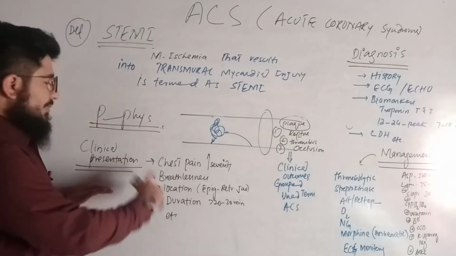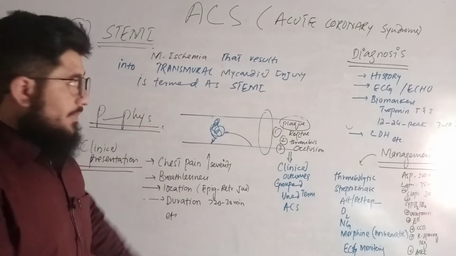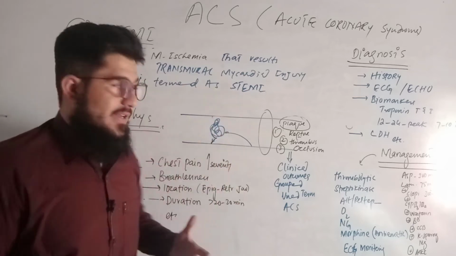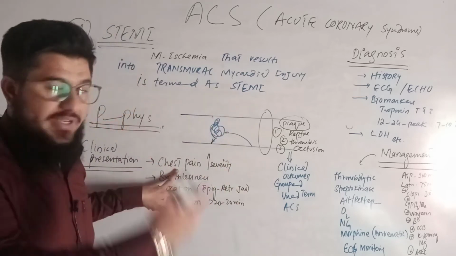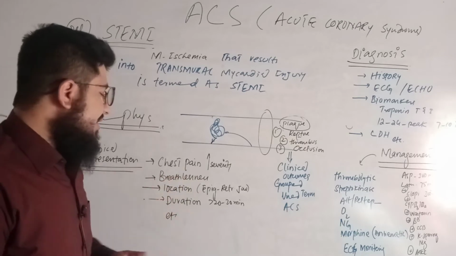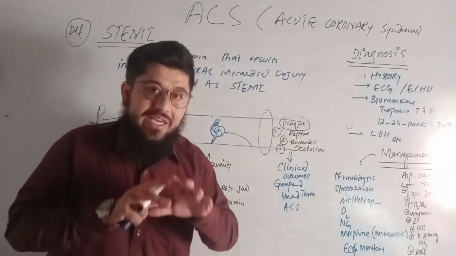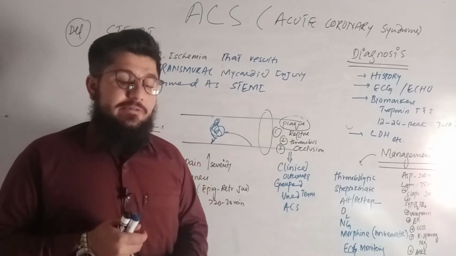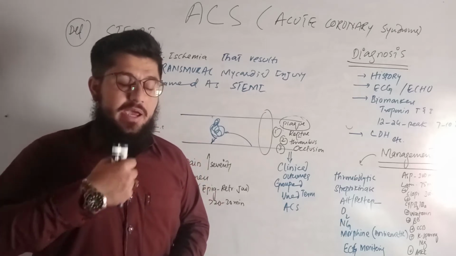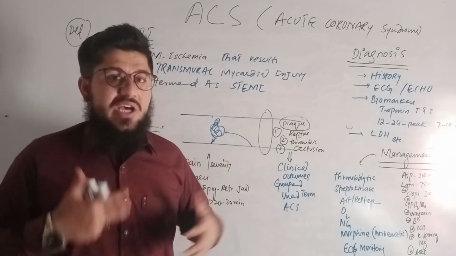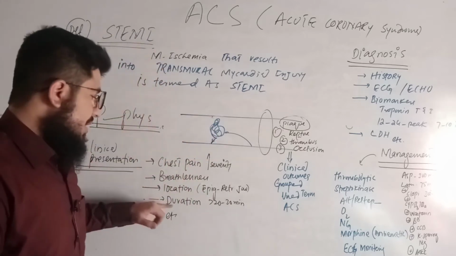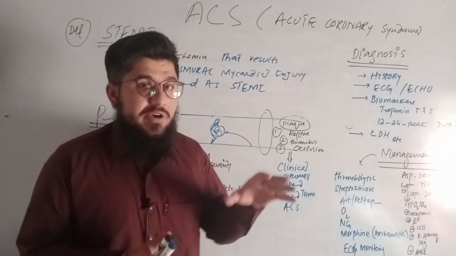Now, what is the clinical presentation? In all, they are the same, but in some cases, like in the STEMI, it is of a little bit more severe type. Chest pain of severe type will be there, and breathlessness. Location of the pain: we cannot pinpoint, but we can observe that this is from the epigastric to the jaw and retrosternal. So this is the entire region that can be covered and observed in the STEMI patients. And duration is more than 30 minutes, okay?